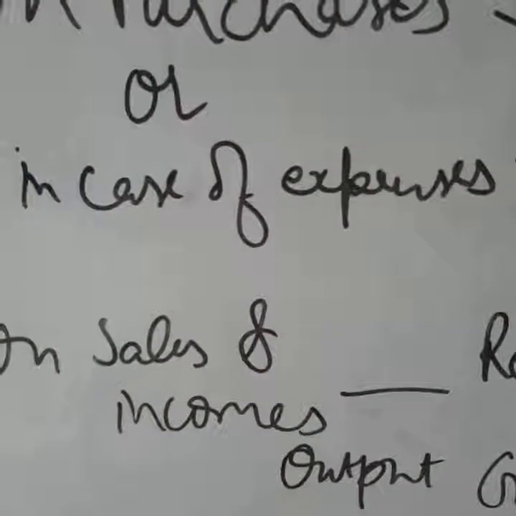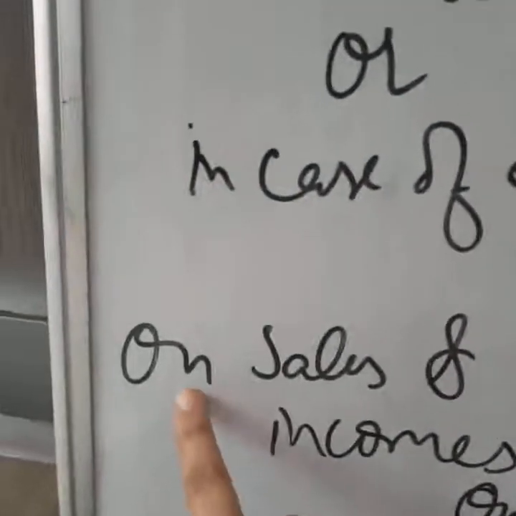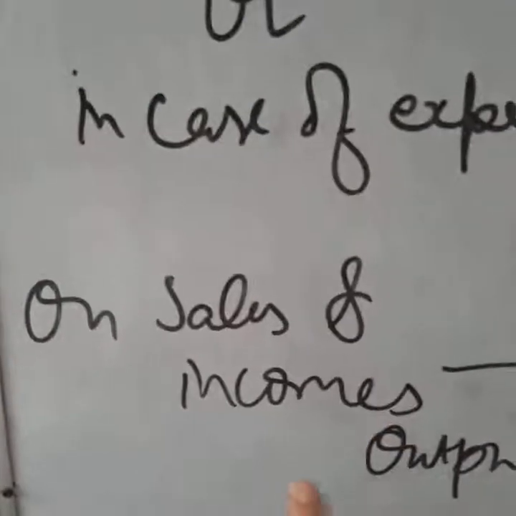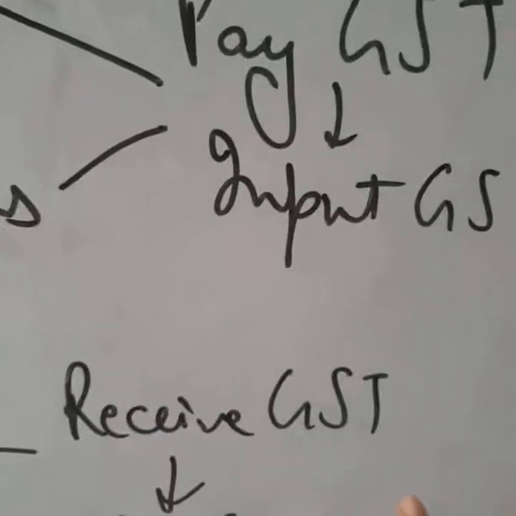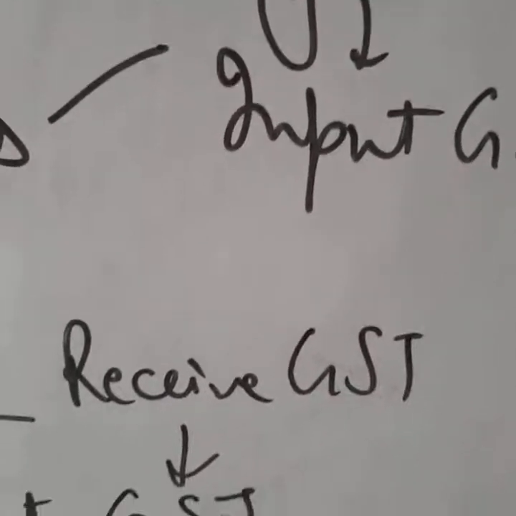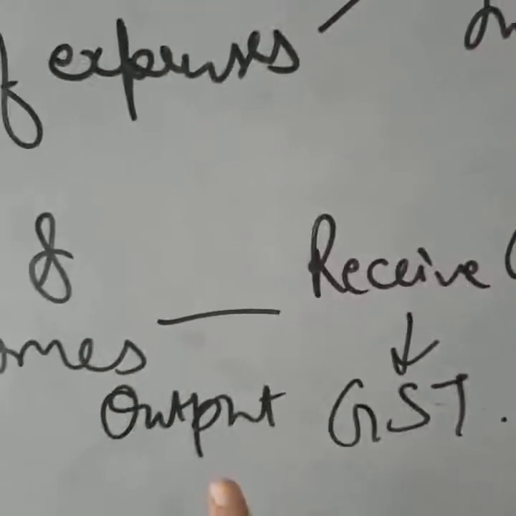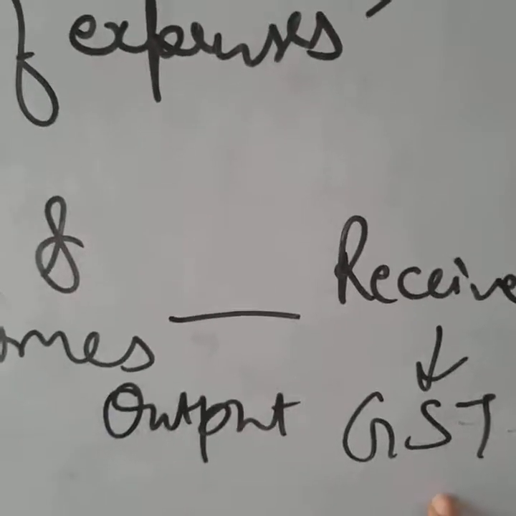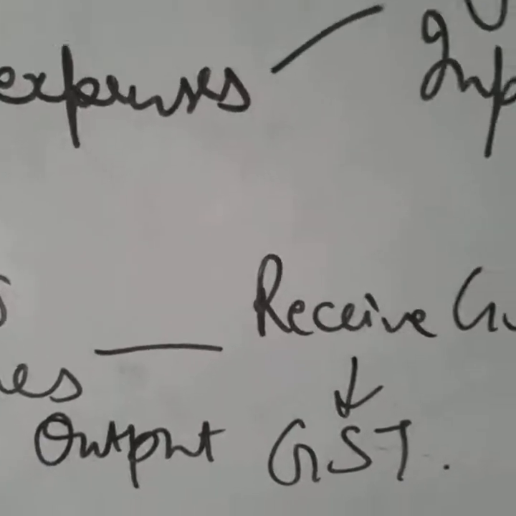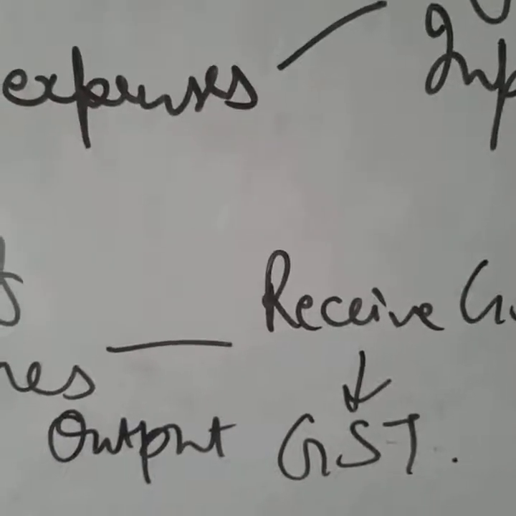And whenever we are receiving money, that is on sales and in case of incomes, we will receive GST. That is, we will collect GST from the customer. So GST received is called output GST, whether it is output CGST, output SGST or output IGST.